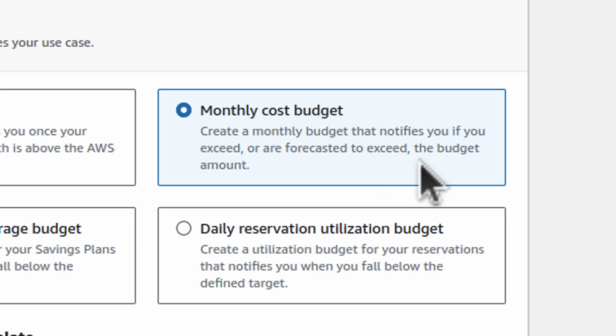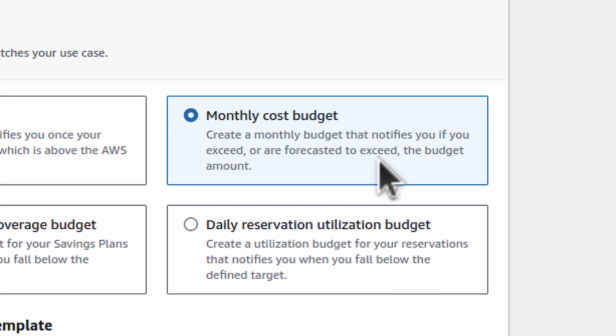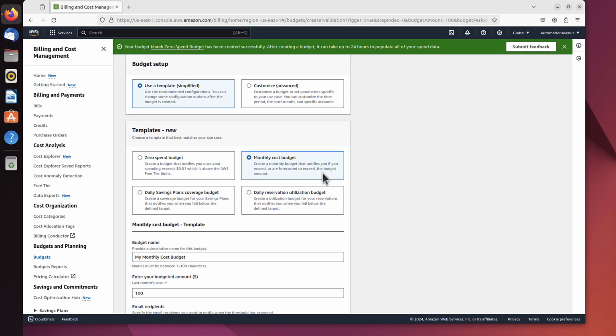So it will send you a notification before you actually reach that $10 threshold, because it's forecasted for you to exceed that by the end of the month. I hope that makes sense. Because our ultimate goal is not to exceed $10 a month. That's exactly what we need.